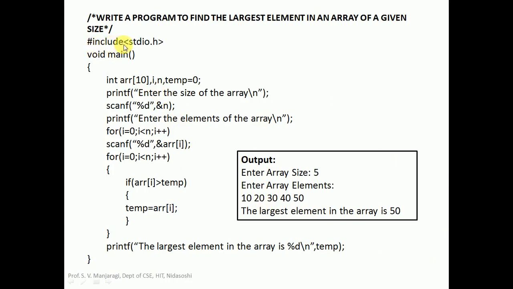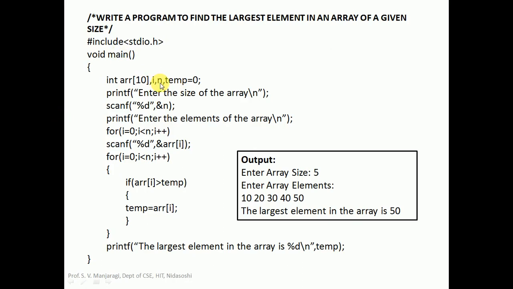As usual, we will begin with hash include stdio.h. Next is void main. Let us have the array declaration. Data type is int, array name is arr, size is 10. So this statement is declaring an array called arr with a size of 10. Here we can store integer type elements because the array type is int here. The remaining variables are i, so that this is the index variable.